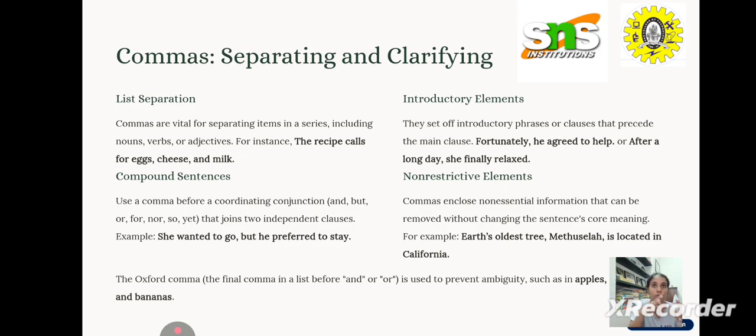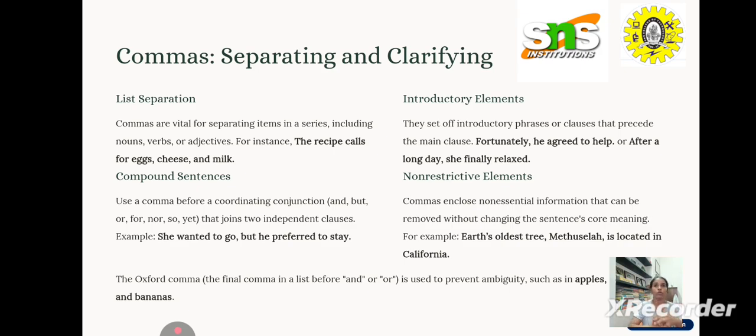So here, to differentiate the colors of cars, we use commas: the cars are red, comma, blue, comma, and green. Okay, so commas are one of the most commonly used punctuation marks. They have a number of uses. So one thing is to separate three or more words in a list.